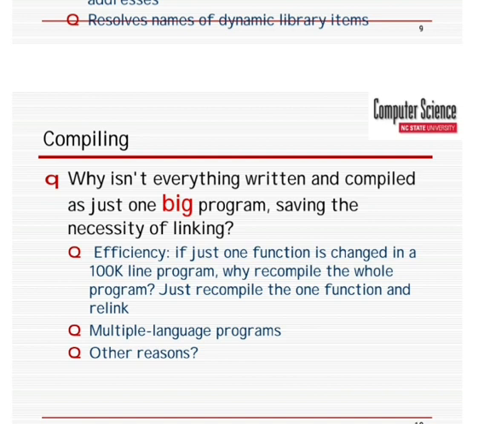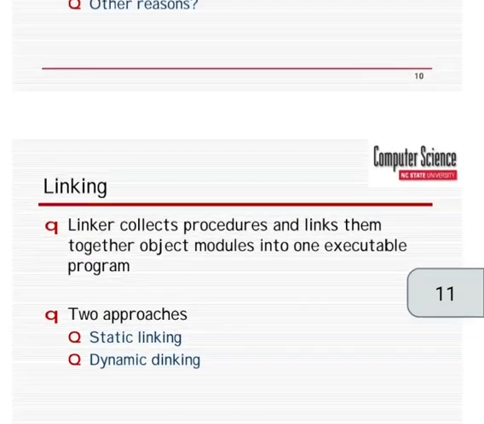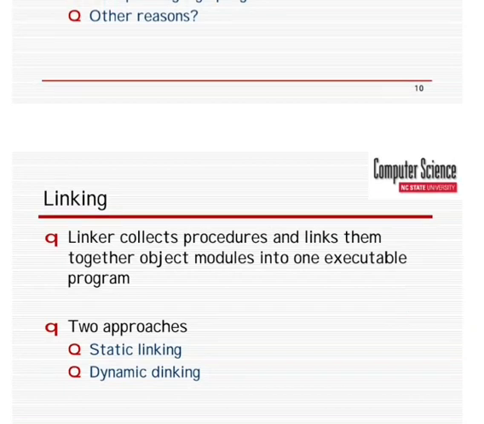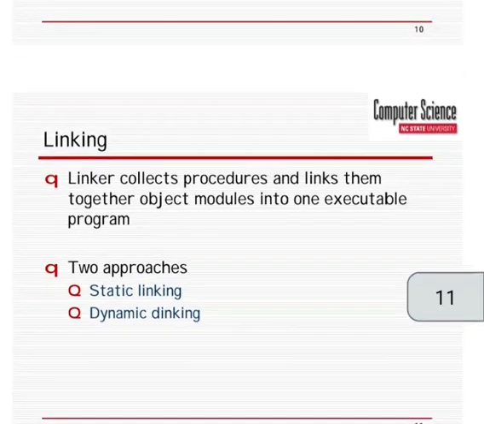Efficiency: if just one function is changed in a 100k line program, why recompile the whole program? Just recompile the one function and rebuild, which also supports multiple language programs. Linking means the linker collects procedures and links the object modules together into one executable program. There are two approaches, static linking and dynamic linking.